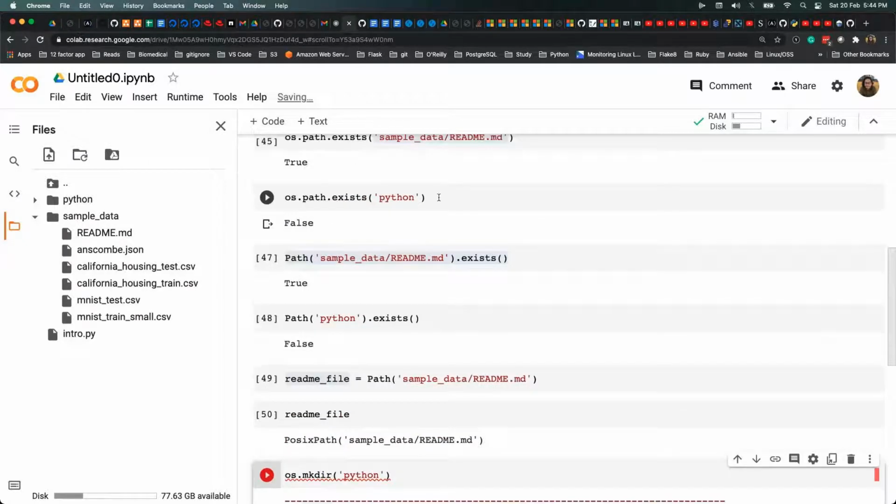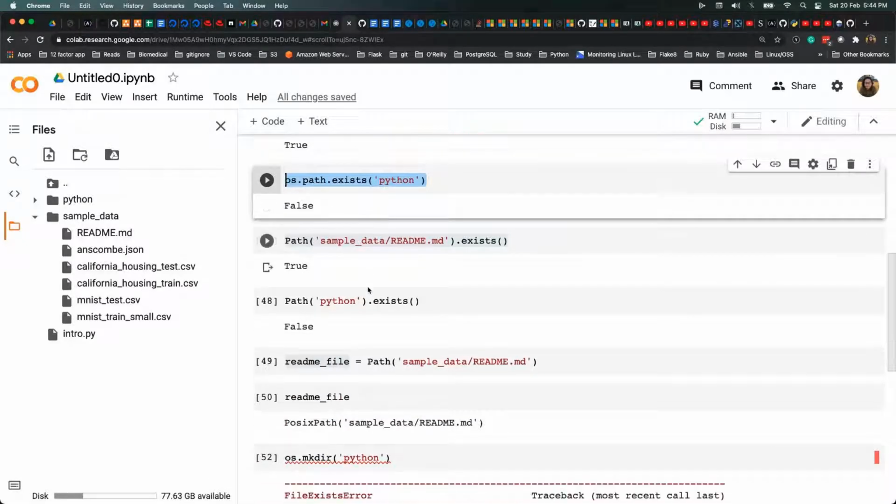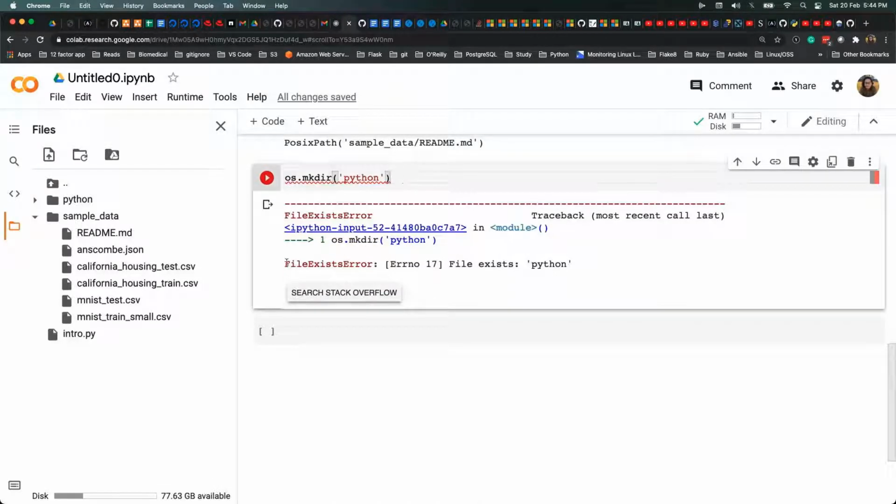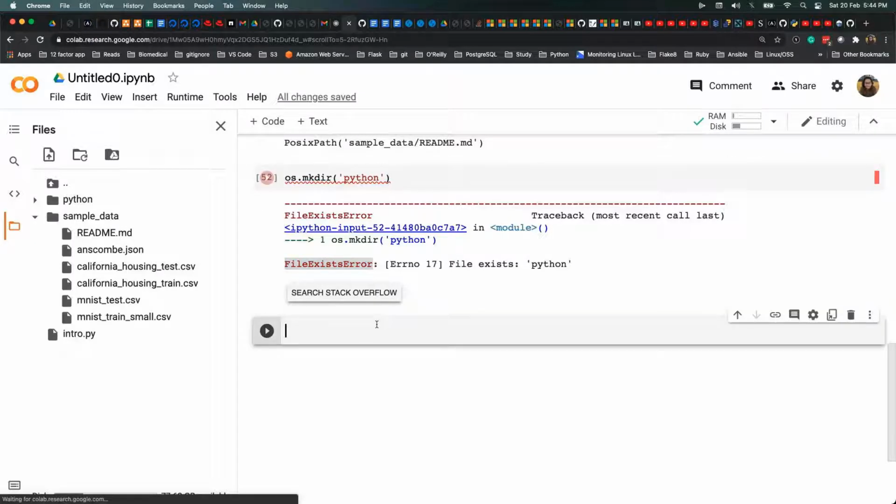We're gonna use the same thing here. If Python exists, then create the directory, or else don't create it. If the directory is already there, you're gonna get this error, right? Now let me show you how handy pathlib comes here.